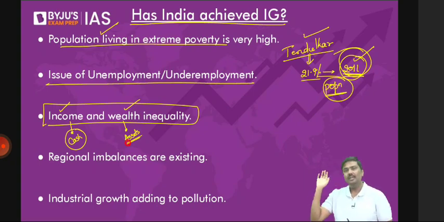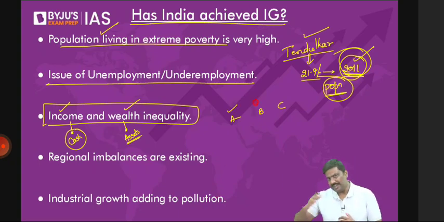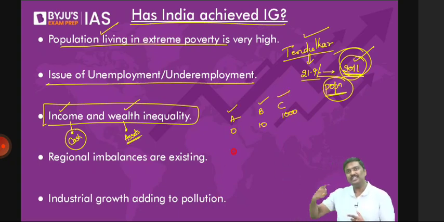Because, let's take a simple example. Let's say there are three people, A, B, and C. All three people are earning different amounts of income. A is earning 0, B is earning 10 rupees, C is earning 1000 rupees. This income inequality will manifest itself over a period of time in the form of wealth inequality.